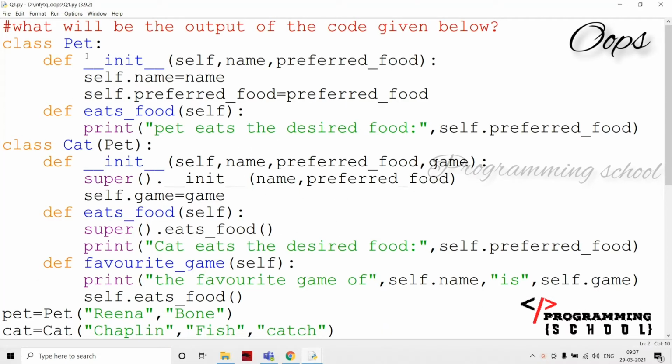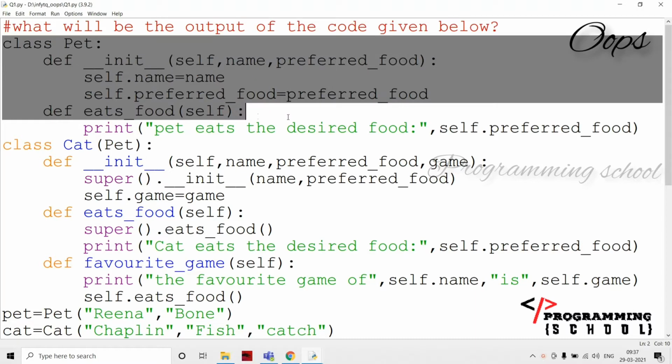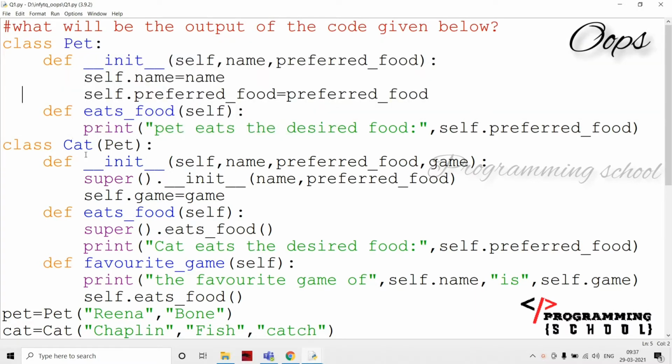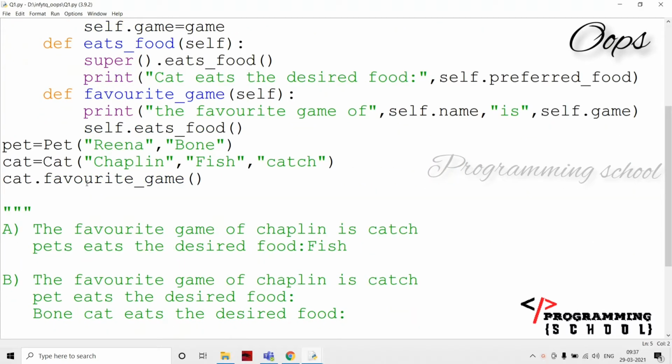Here I'm going to discuss more questions on OOPS concepts, and going to the first question. What is the output of the below code here? There are two classes here, pet and cat. Cat is going to be inherited from the pet here, and there are four options here.